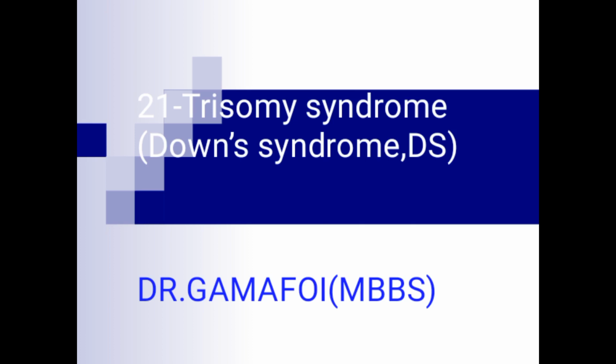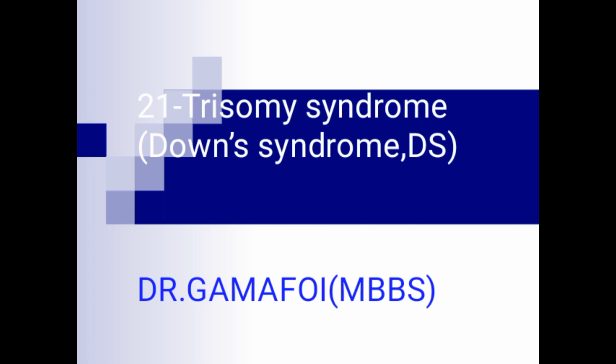Why? Because with almost all the other chromosomal abnormalities like trisomy 13 or trisomy 18, in most cases the pregnancy will have miscarried even before delivery. The higher you go, for example, trisomy 13 is more liable to miscarry than trisomy 18, and trisomy 18 is at more risk of miscarriage than trisomy 21.